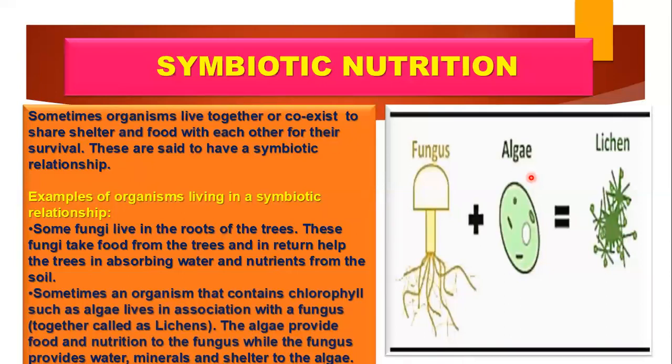Here in the diagram you can see there is an association between a fungus and algae. Both are mutually benefited. This association between the fungus and algae is called lichen. Together they are called lichens. The algae provide food and shelter to the fungus, while the fungus provides water, minerals, and shelter to the algae. So both coexist and share shelter or food with each other.